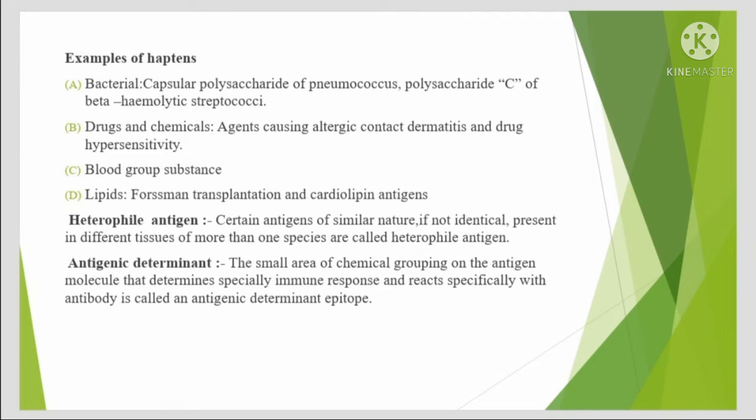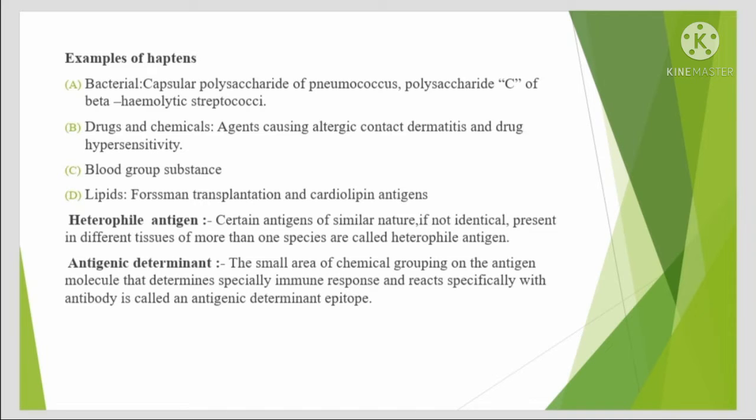Examples of hapten: bacterial capsular polysaccharide of pneumococcus, polysaccharide C of beta hemolytic streptococci, drugs and chemicals, agents causing allergic contact dermatitis and drug hypersensitivity, blood group substances, lipids, Forssman antigen, transplantation antigens and cardiolipin antigens.